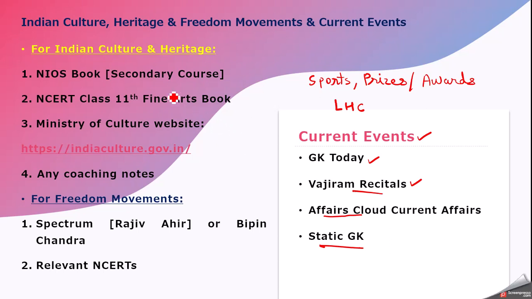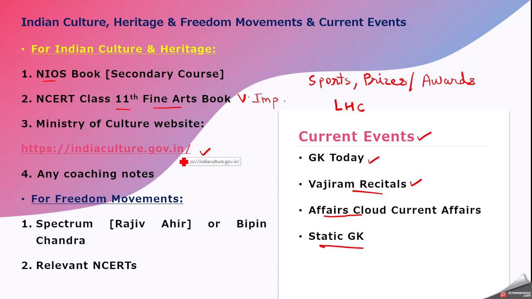Now moving to Indian culture and heritage, there is a book of NIOS, National Institute of Open Schooling. This book can be selectively read based on the kind of questions that were asked from the culture section. Then there is the NCERT of class 11th, the Fine Arts book. This book cannot be skipped, it is a very important book for our examination. And then do go through the Ministry of Culture website, and the link of the website is provided here.